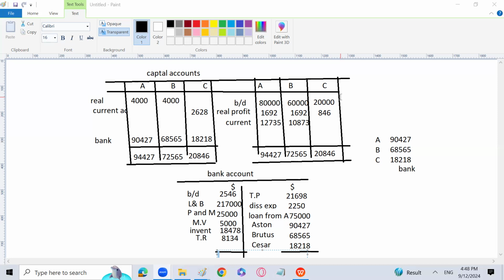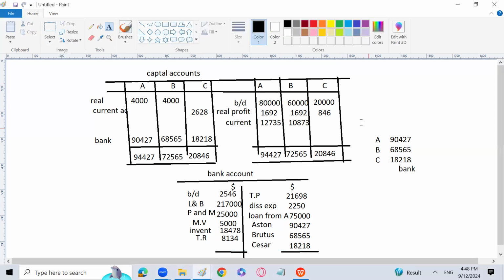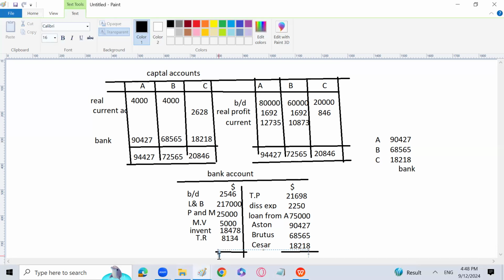Right, 276158, or this will also be 276158. So the total of